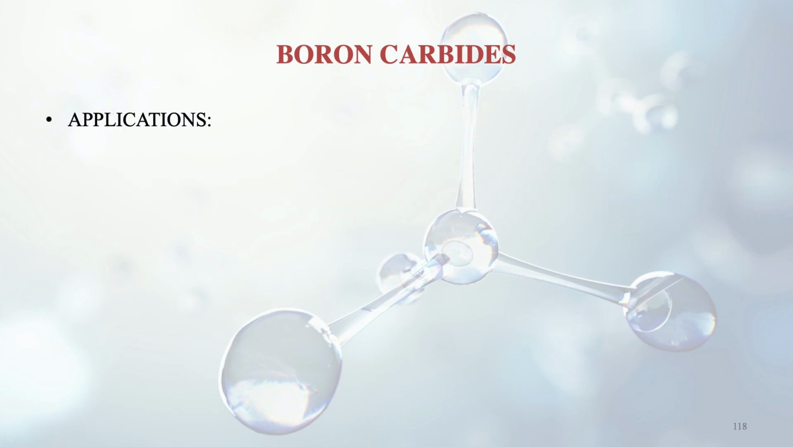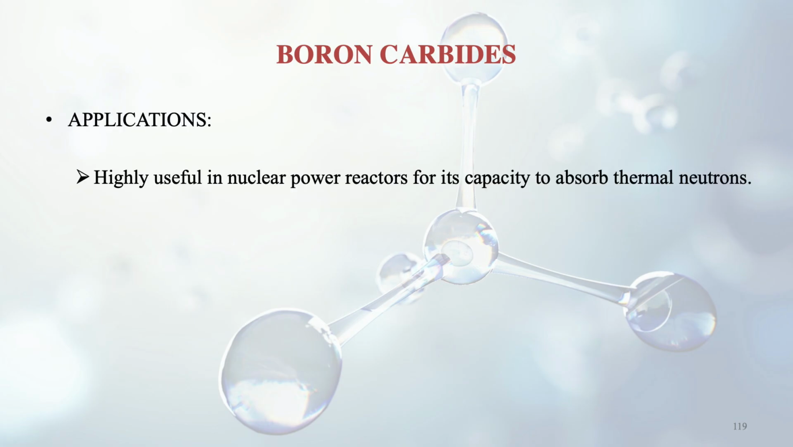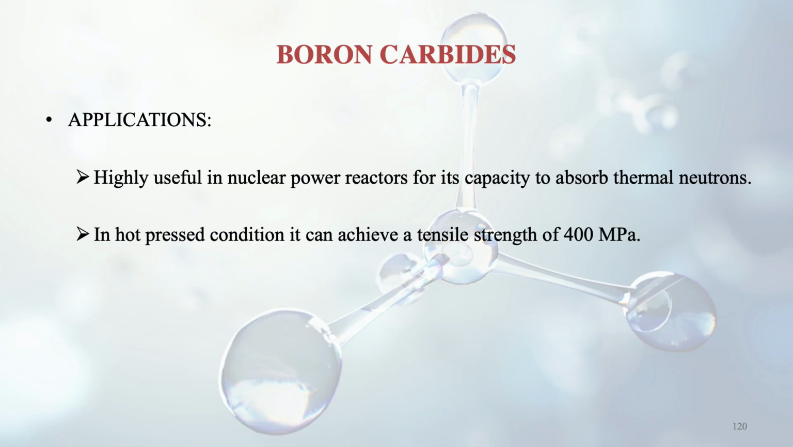Certain applications of boron carbides: it is highly useful in nuclear power reactors because of its capacity to absorb thermal neutrons. So if you have read about the nuclear fission reaction, you will be knowing about this effect. Boron is used there and it absorbs thermal neutrons. In hot pressed condition, it can achieve a tensile strength of 400 megapascal. So in hot pressed condition, it gives a very good tensile strength.